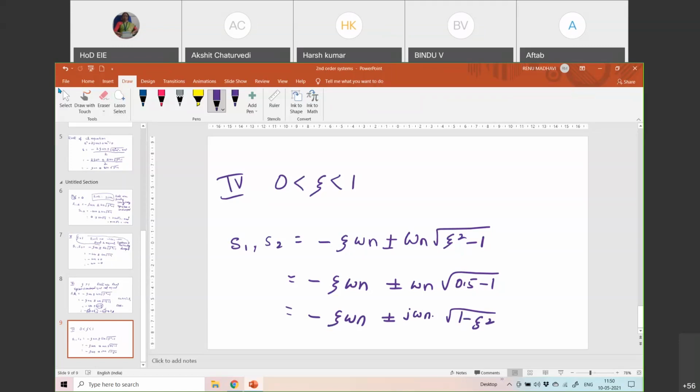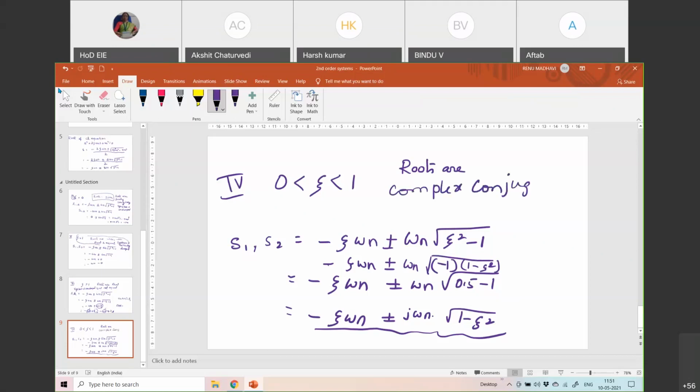This is modified from minus zeta omega n plus or minus omega n square root of zeta square minus 1, because zeta is between 0 and 1 and the total value under the root will be negative. So the roots are complex conjugate, and between 0 and 1, the system is underdamped.